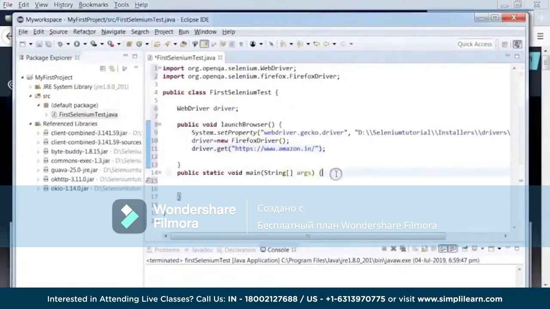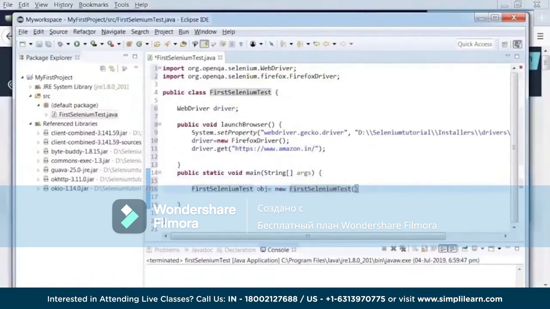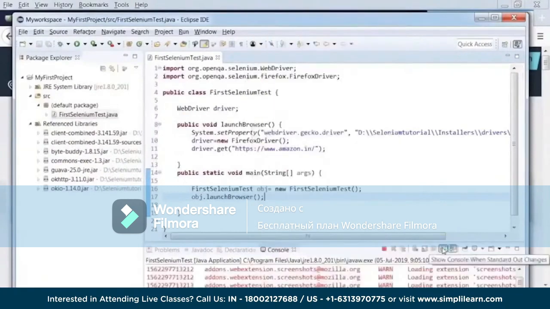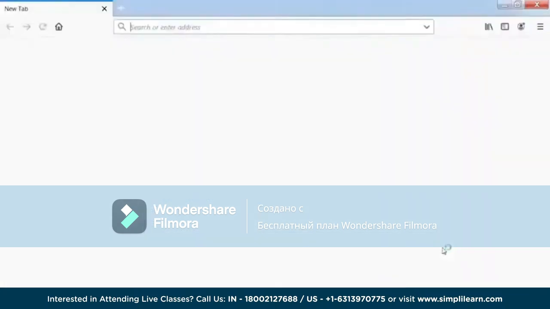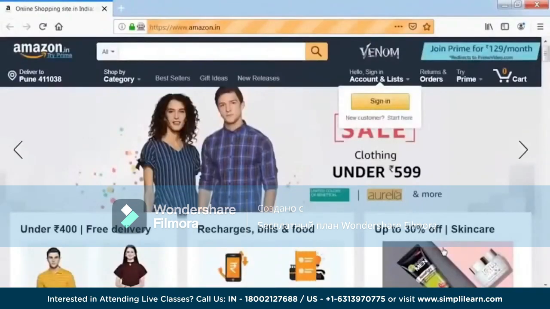Now in the main function, I'll create an object of this class and we will call this method. I'll copy this class name, FirstSeleniumTest, say obj equal to new FirstSeleniumTest. And now I'll say obj dot, this is our function, launchBrowser. So let's save this and execute this. Control C, right click, run as Java application. Okay, so Mozilla Firefox has been launched. Now it should launch Amazon.in. Bingo. So there goes our first test script which ran successfully.